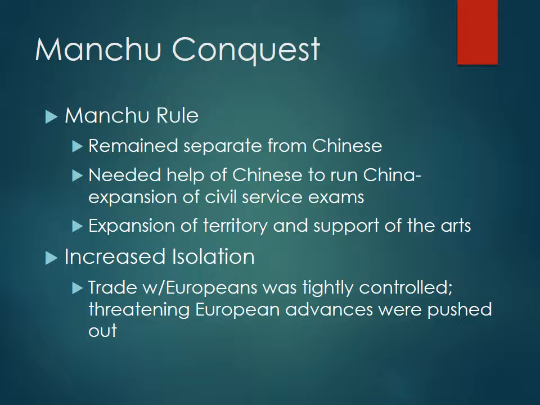So the Manchu conquest sounds a lot like the Mongols. They remain separate from the Chinese, but they do need help of the Chinese to run China, and expand civil service exams. So again, very similar. They expand territory, they support the arts, and they increase isolation, avoid Europe. Europe seeming to have aggressive interests and not equal interests. Europe wants to take advantage, and so the Manchu try to stay out of that as much as possible.